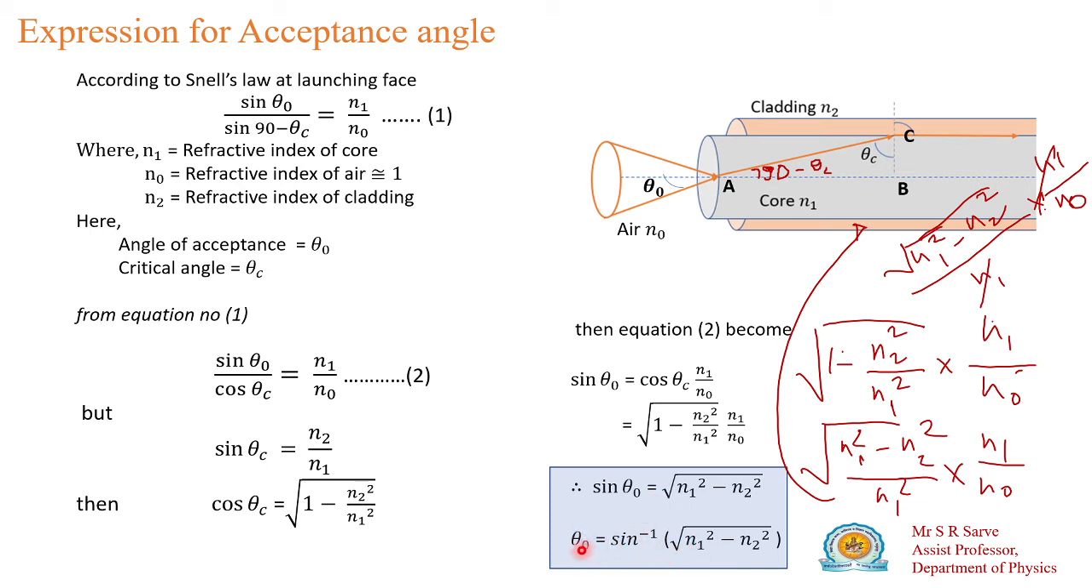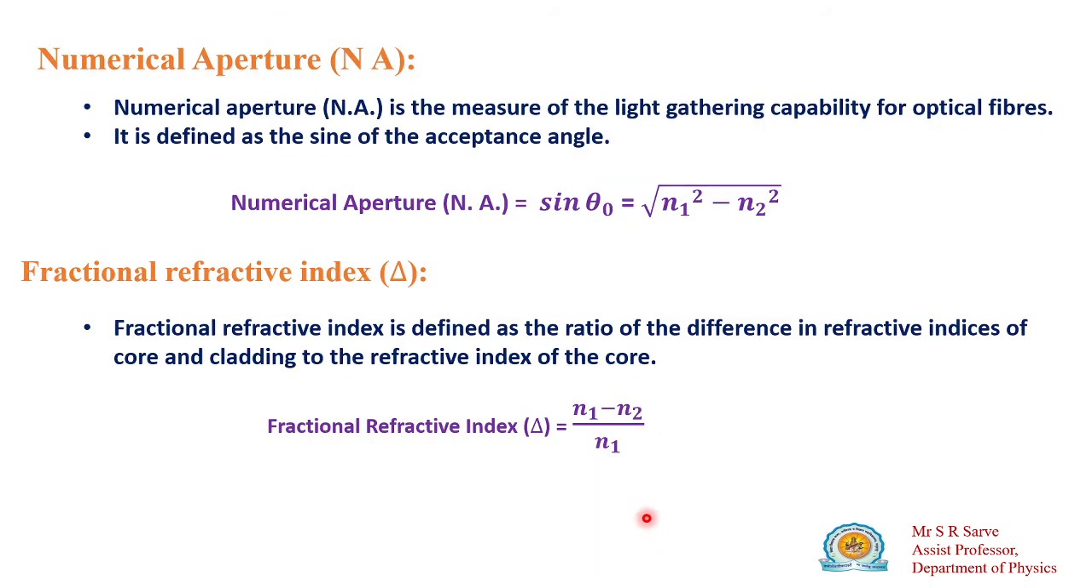So what is the acceptance angle? It is the sine inverse of under root of n1 square minus n2 square. So this acceptance angle also depends upon the refractive index of the core and cladding. So the core and cladding refractive indices play a very vital role in determining your critical angle as well as your acceptance angle. Now, what is numerical aperture?